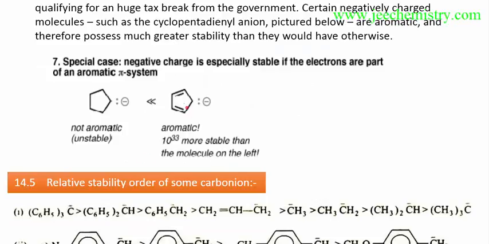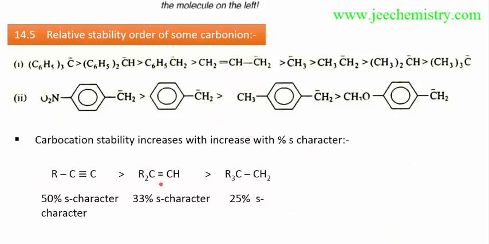Aromaticity will stabilize the negative charge. With aromaticity, there are more conjugations. As the conjugations increase, stability increases. So as aromaticity increases, stability increases. The relative stability of carbanions: there is a 3 phenyl group attached, 2 phenyl groups, 1 phenyl group. This is allylic, this is methyl. This is providing a plus I effect. 2 plus I effect, 2 plus I effect.